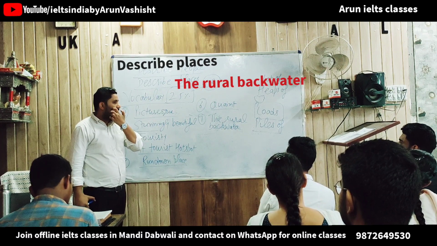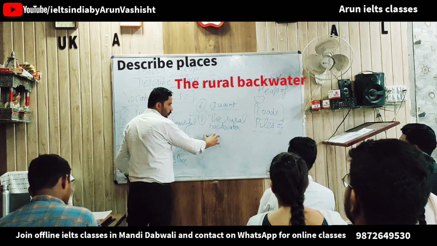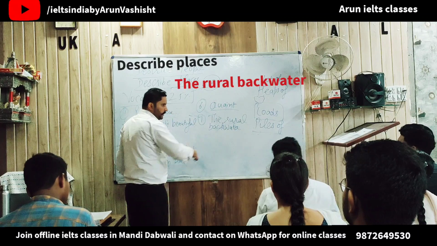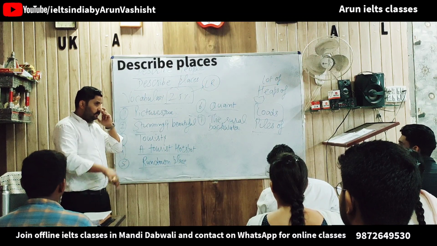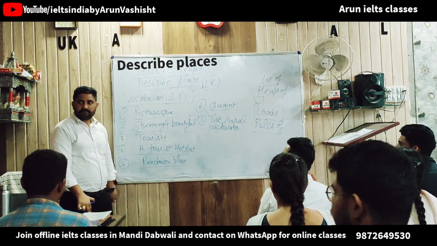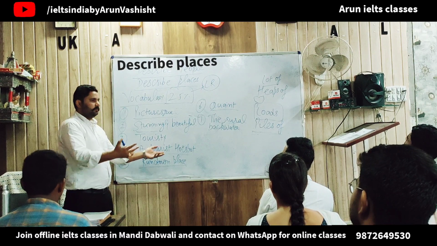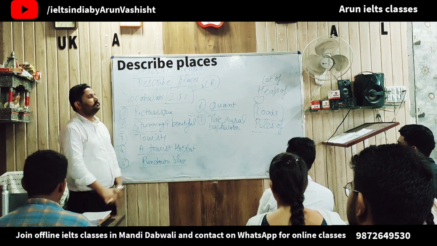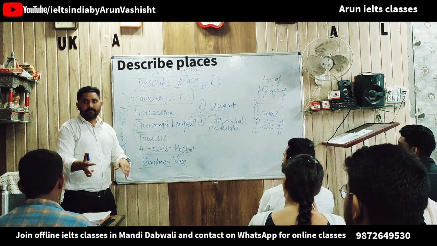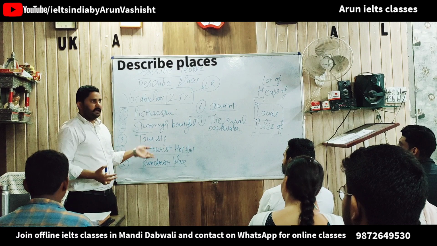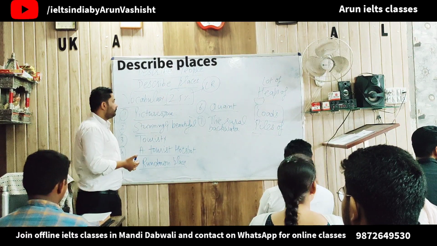So this kind of place could be in Himachal. You can say there are several rural backwater places. Do we have any rural backwater place? Could be any village, right? Any place where people go and relax. So no bustling, and no noise, as I can hear noise is coming from that side because students are coming. All right.